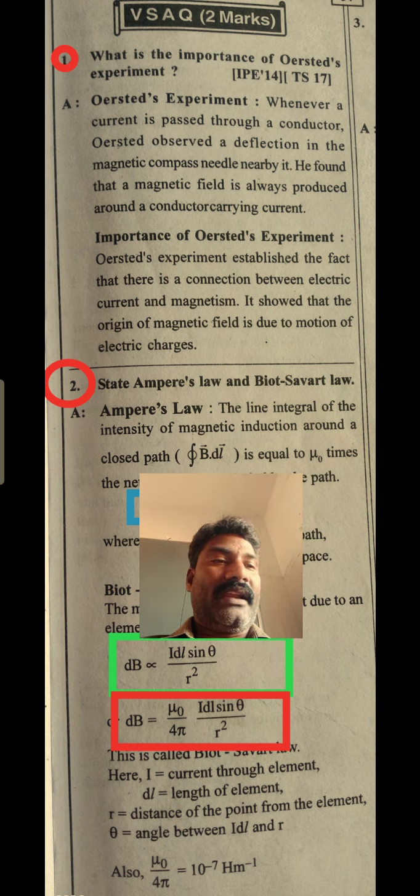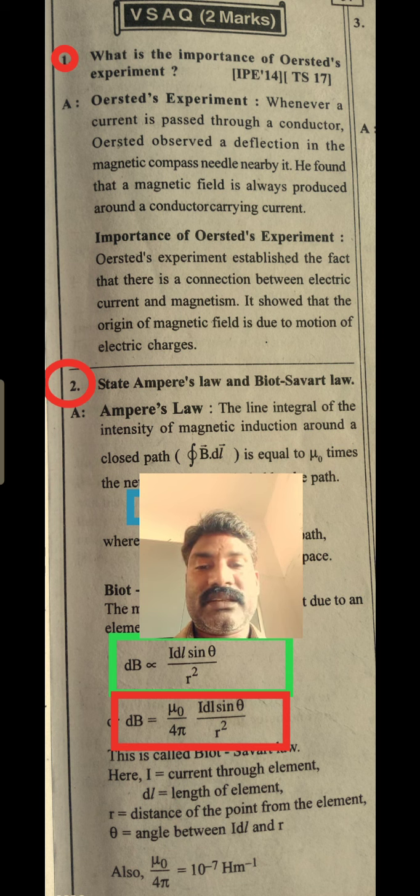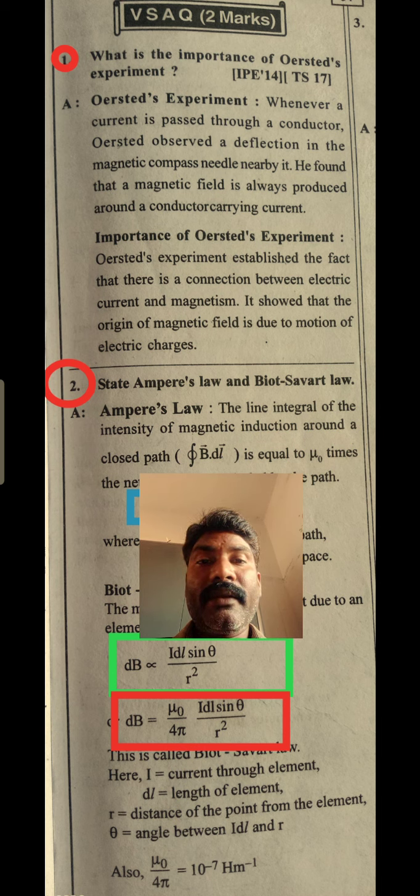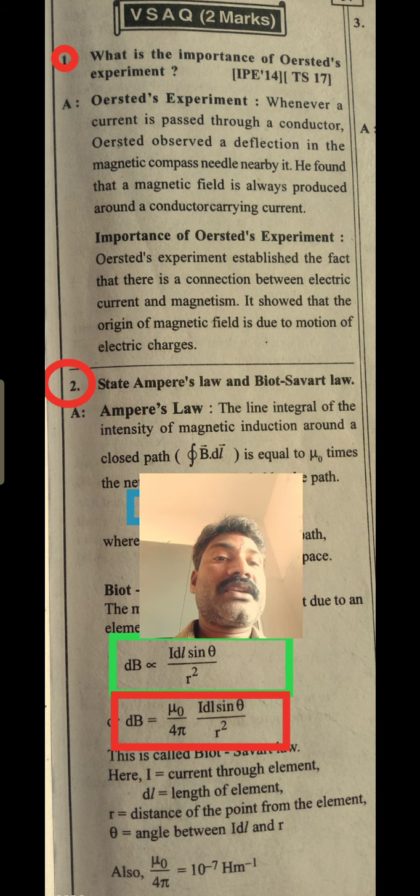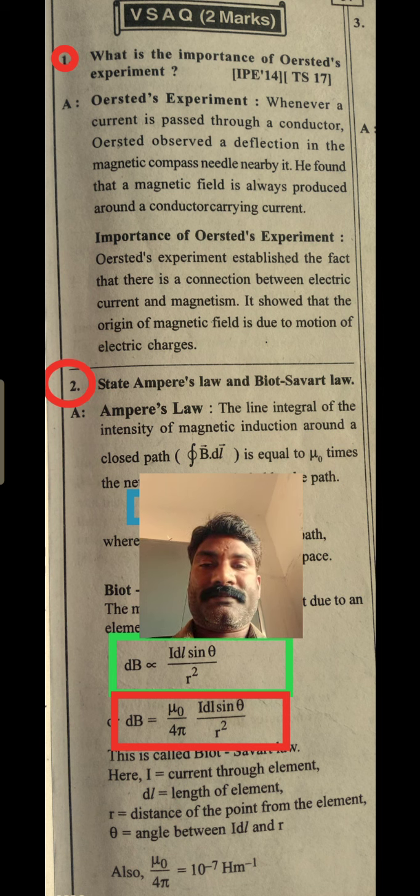That means when the charge is moving through the conductor, when the intensity of the electric field changes, correspondingly the magnetic field is created. That is the importance of Oersted's experiment. It established the fact that there is a connection between electric current and magnetism.